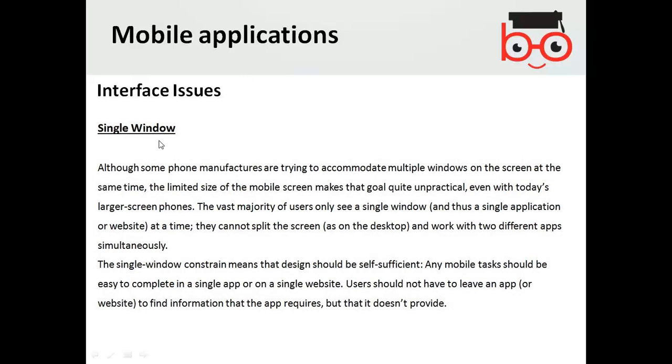Single window, like when you are using your computer, you can probably use lots of windows programs at one time, and you can put them on the sides, but on mobile you only use one application at one time. So that's also an issue.